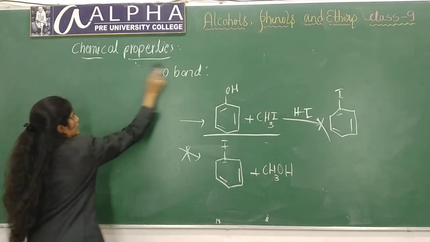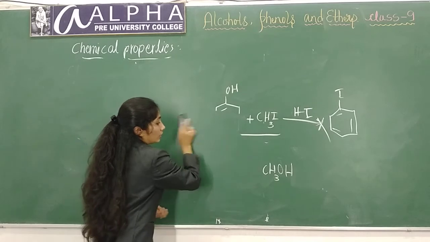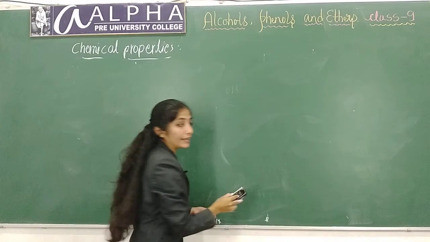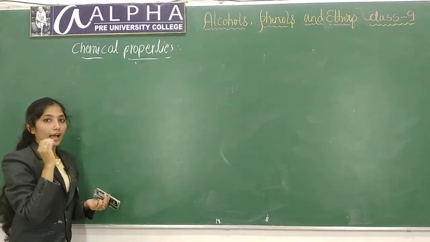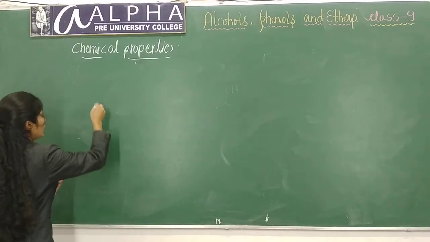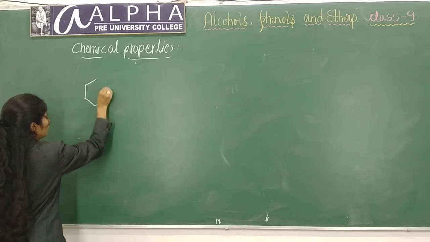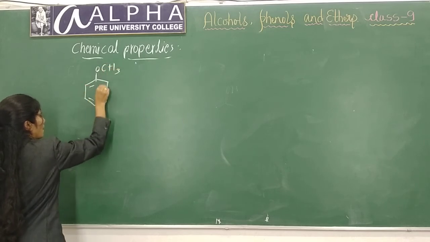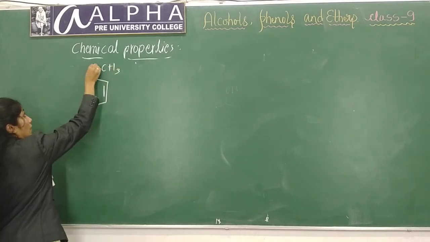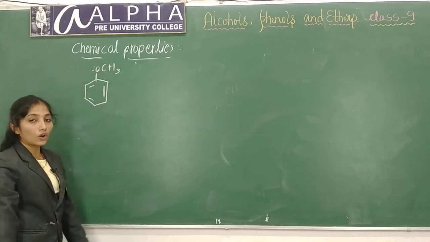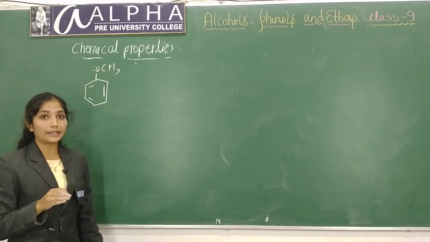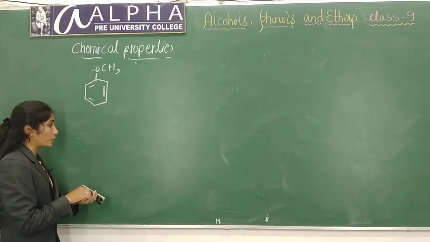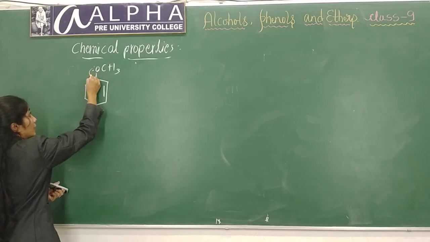Next is electrophilic substitution reaction. The presence of the OCH3 methoxy group will activate the benzene ring towards electrophilic substitution reaction. This is anisole, OCH3. Here this is OCH3. The methoxy group is an electron donating group. It increases electron density at the ortho and para positions. If you write the mechanism, you will understand this.